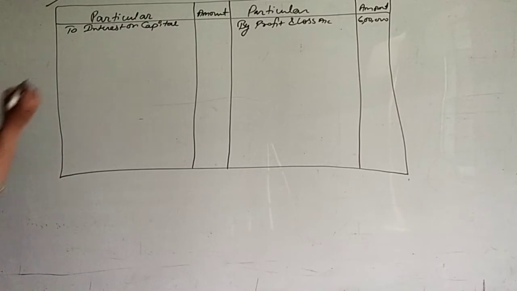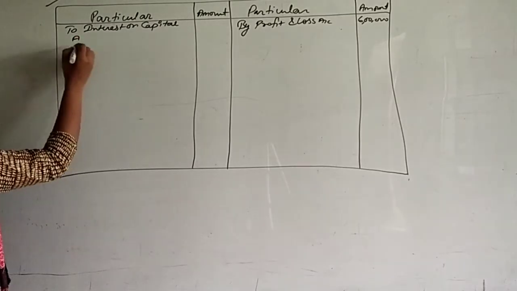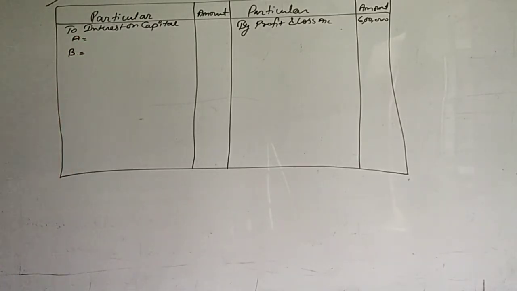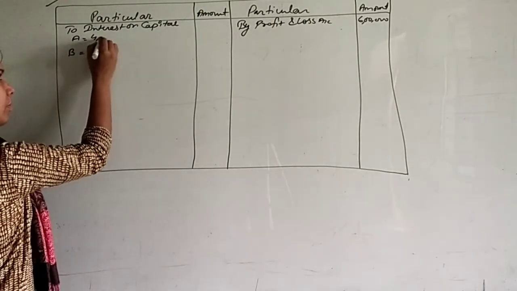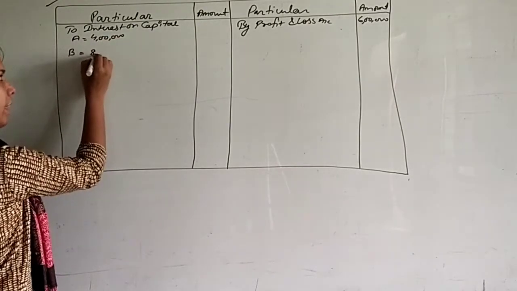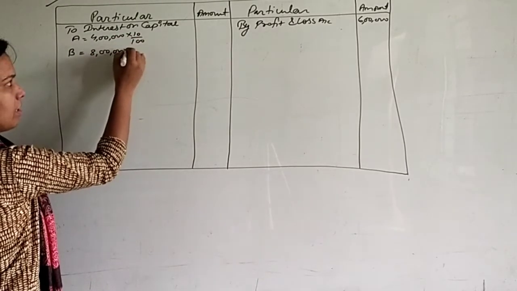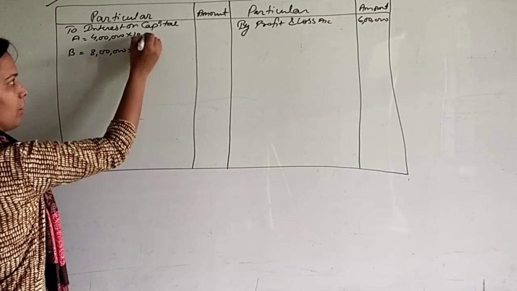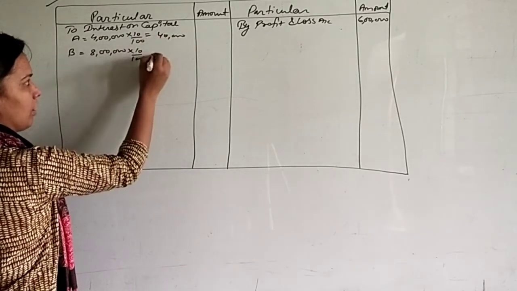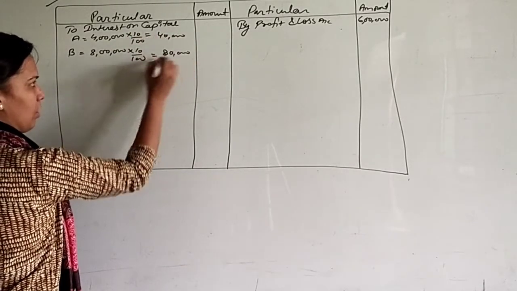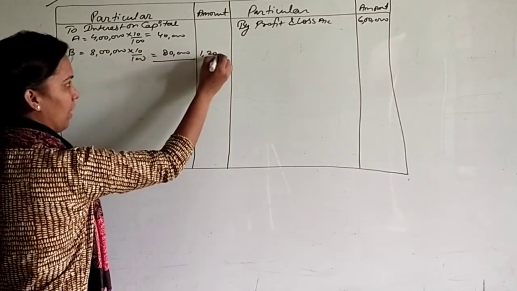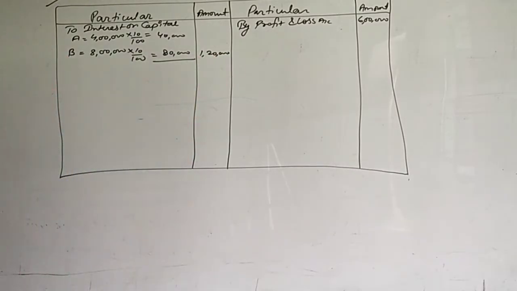A and B. And what is their capital? 4 lakh and 8 lakh. And you have to give interest on capital, that is 10%. So it will be 40,000 and 80,000. So you can say that 1,20,000 is the interest on capital.